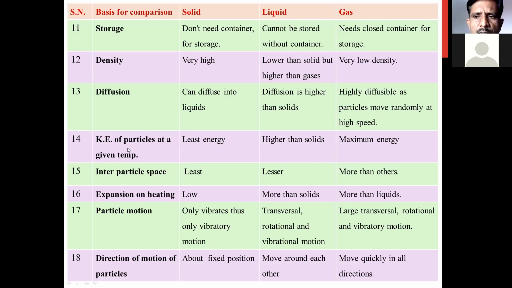So let's move to the next point, that is kinetic energy of a particle at a given temperature. Now at a given temperature, the kinetic energy of the solid state is very least. Kinetic energy of a liquid is higher than the solid, and kinetic energy of a gaseous molecule at a given temperature is maximum. Means if you compare between these three, the gaseous state has maximum kinetic energy, liquid has somewhat moderate kinetic energy. What about the solid state? The solid state has the very least kinetic energy.